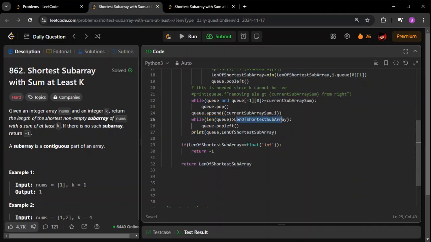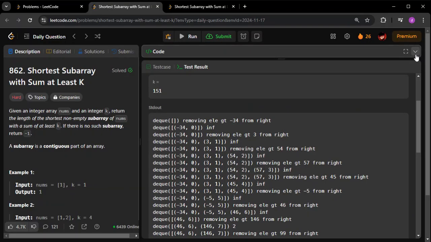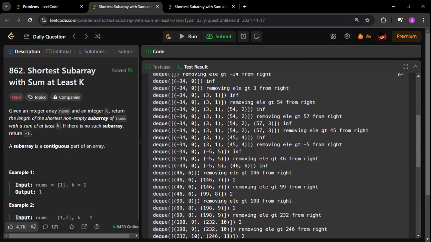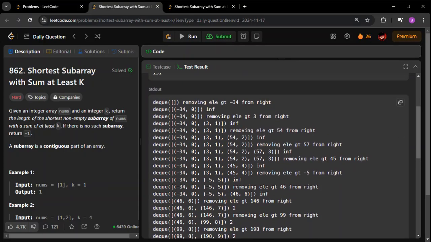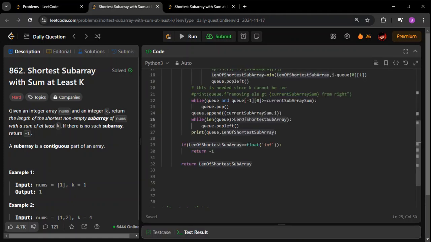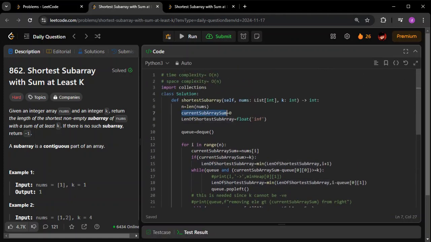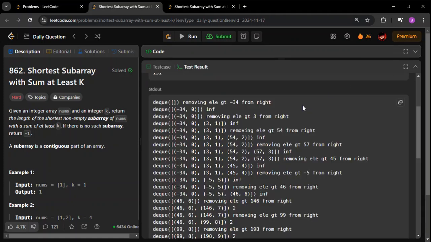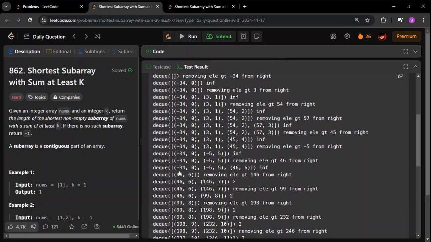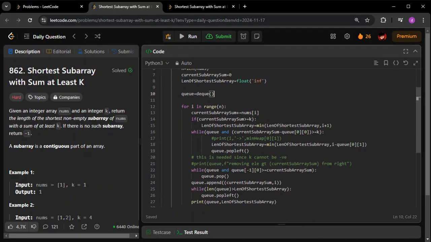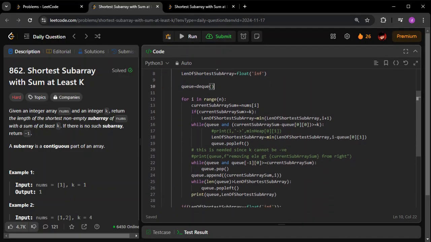whenever a new element is coming, what is going to happen? Basically we are trying to see whether, after we subtract this first, then we subtract this. That is, we are going to subtract minus 34 from the current subarray sum, and then we're going to subtract 3 from it. This variable is there, right? Current subarray sum. We are going to subtract all this from that. But remember, once I have an answer, let us say here I got an answer of 2.